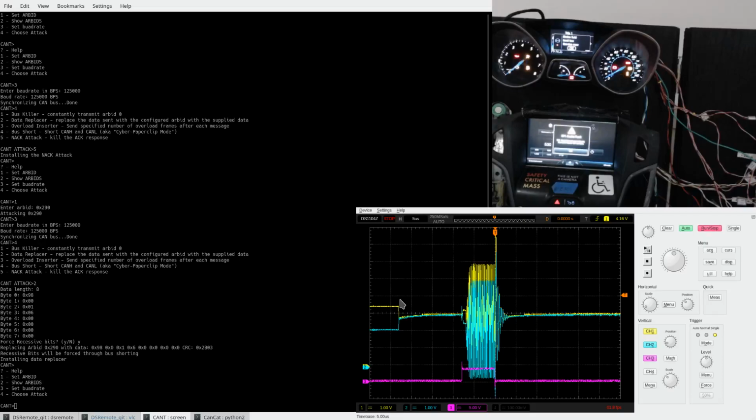When I released CANT back in January, there was one thing that CANT couldn't do at the time, and I figure if I'm going to release a tool called CANT, I should probably make sure there's nothing that CANT can't do. The thing that CANT couldn't do at the time was assert a recessive state on the bus.